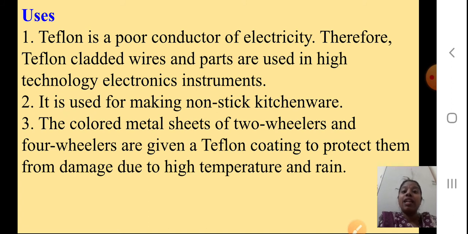Therefore, Teflon cladded wires and parts are used in high technology electronic instruments. It is used for making non-stick kitchenware. The colored metal sheets of two-wheelers and four-wheelers are given a Teflon coating to protect them from damage due to high temperature and rain. So, we are using the pure form of Teflon for all these things.